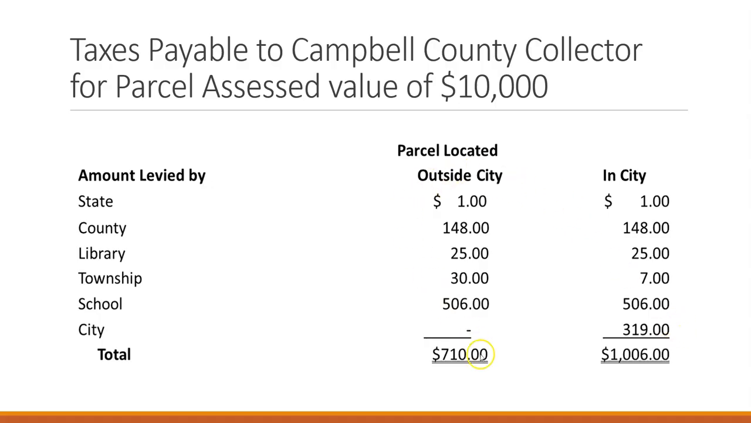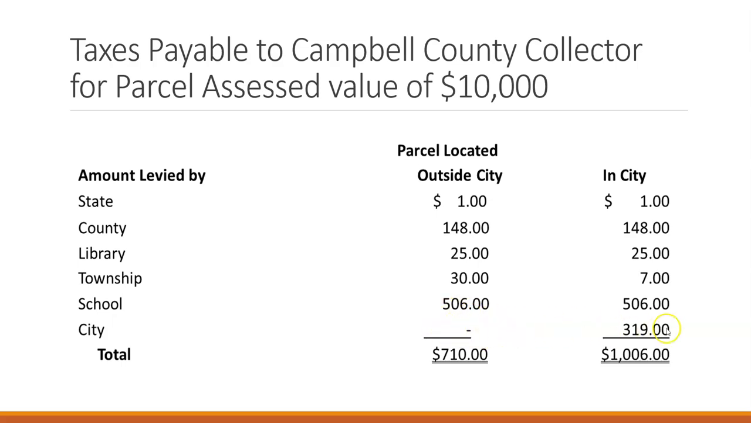Whereas outside of the city, a $10,000 parcel would have a tax requirement of $710. Then $1 of that would go to the state, 148 to the county, 25 to the library, 30 to the township, 506 to the school, and none to the city.